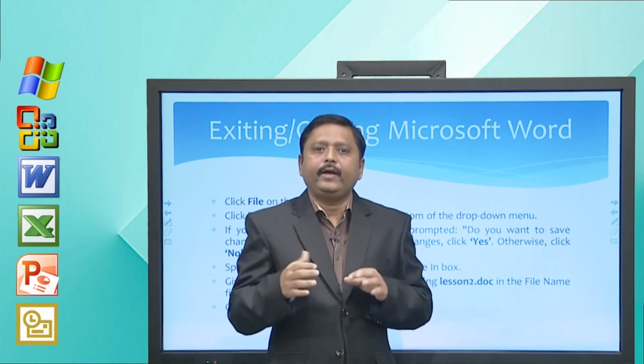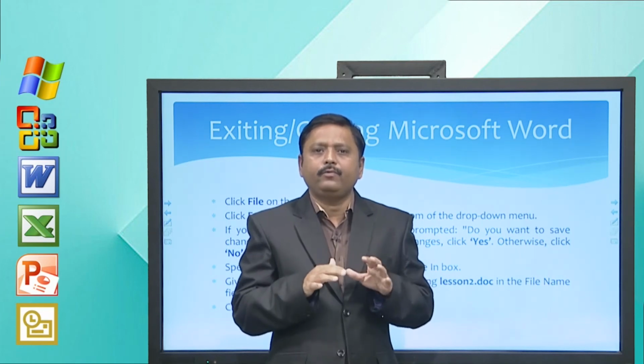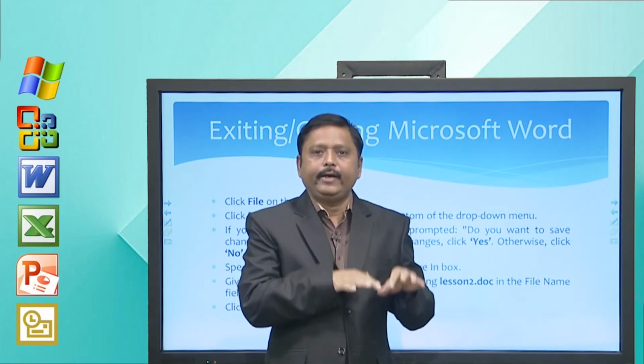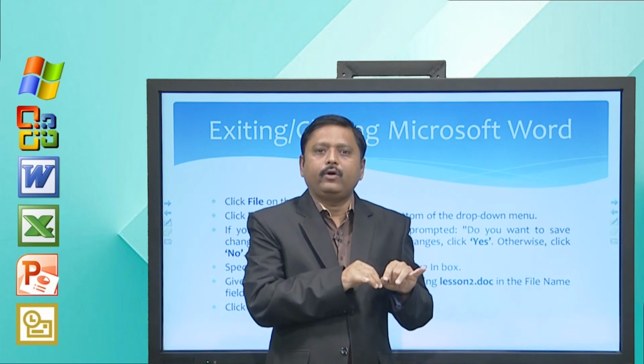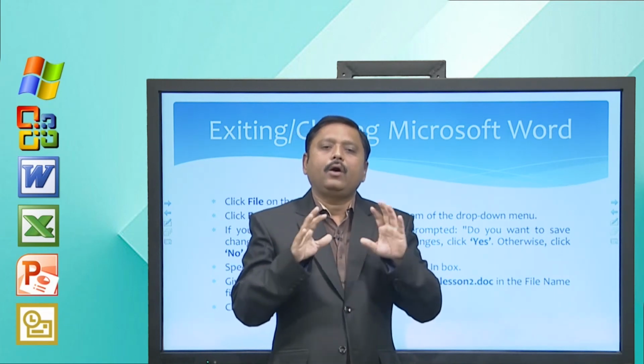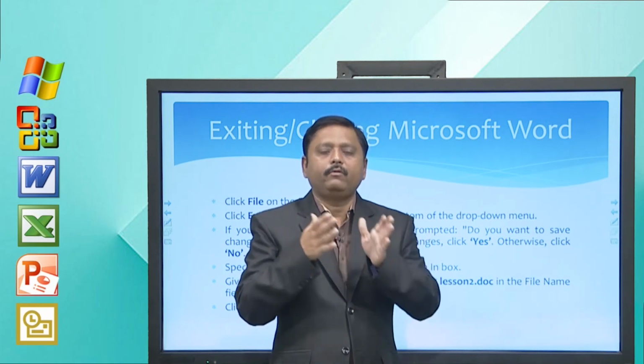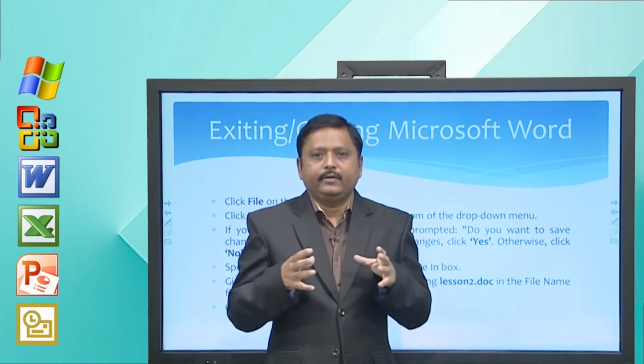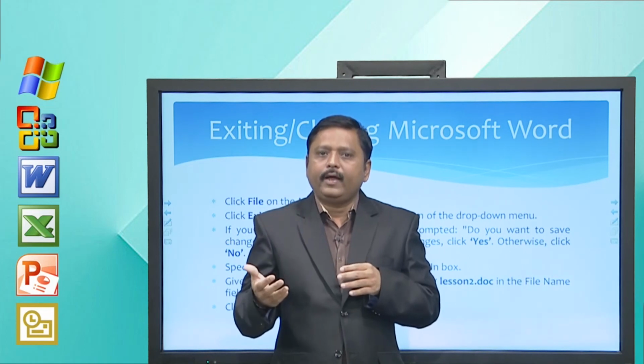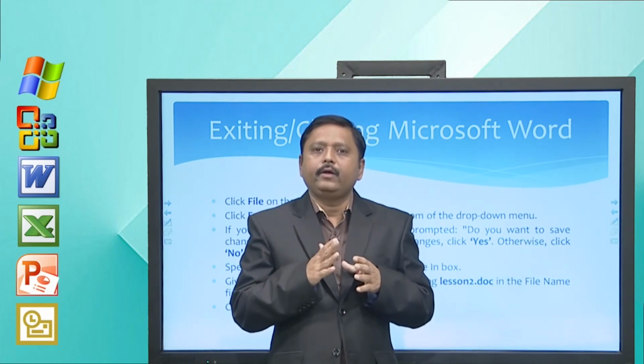When you press the Save button, it will ask you to enter your file name. So give some meaningful file name. For example, if it is a letter, give the name letter1.doc. If it is a project, you can simply say report1, like that. So you have to save your file and then Word will be closed.